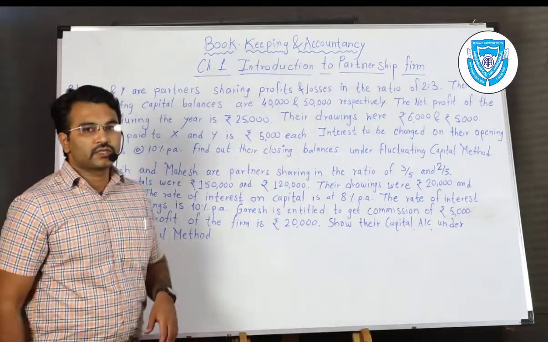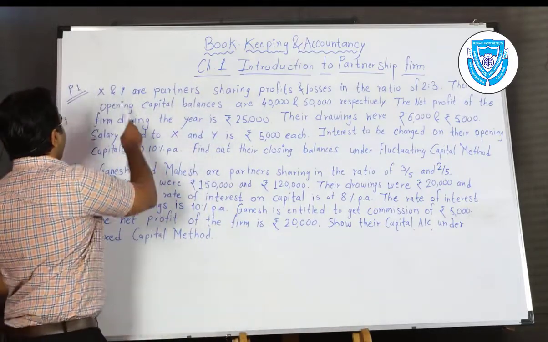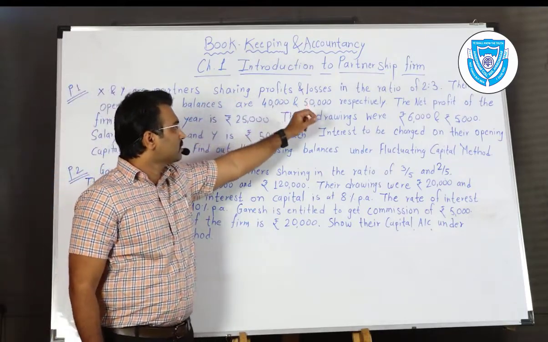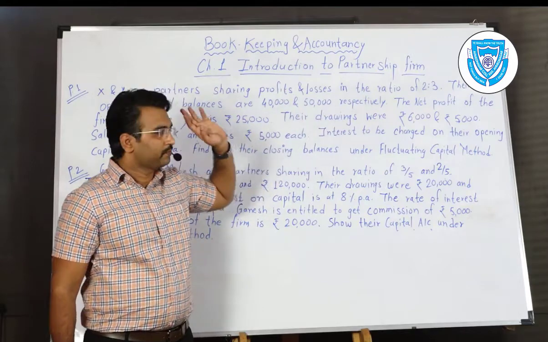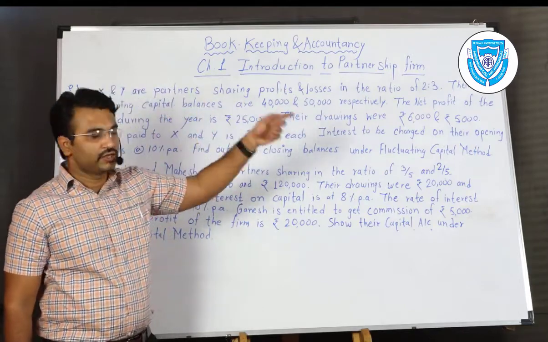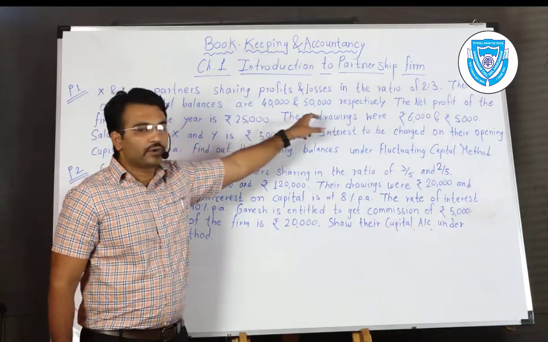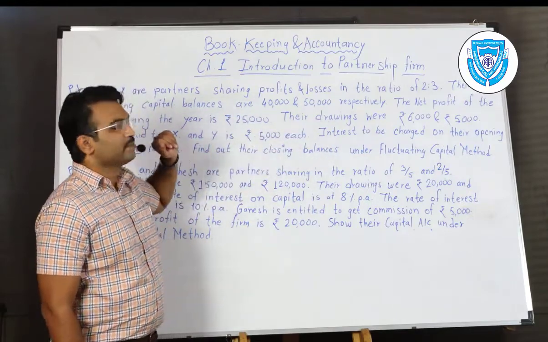I am dictating once for you. X and Y are partners sharing profits and losses in the ratio of 2:3. Their profit sharing ratio is given. Their opening capital balances were 40,000 and 50,000 respectively.